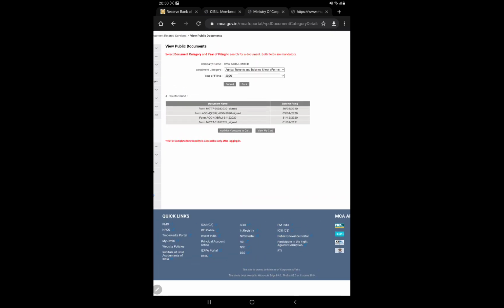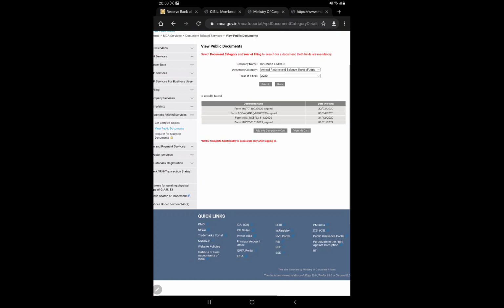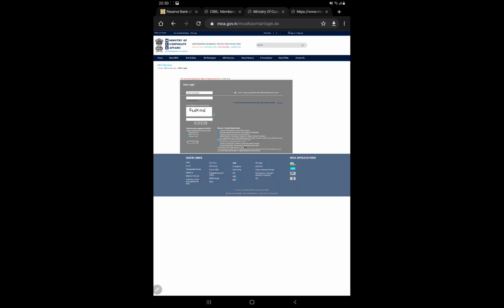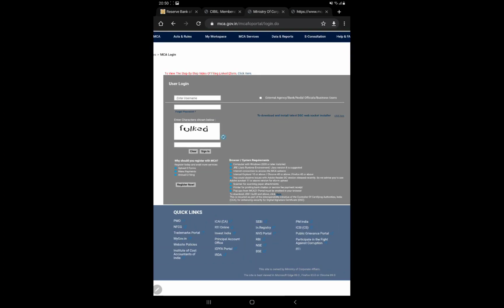Now if I had the user ID and password, I could have easily gone to my workspace, entered the username and password along with the CAPTCHA, and downloaded this balance sheet from this particular website. Now isn't it a very useful tool for you people to verify the genuineness of the details submitted by the borrower? I hope this video was useful to you. Make use of this video in your day to day practical services.